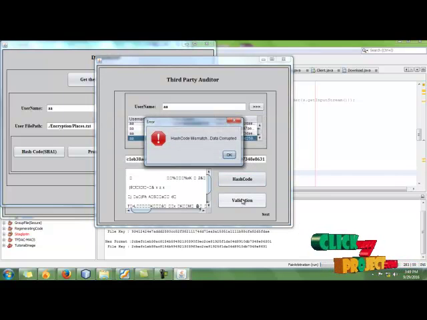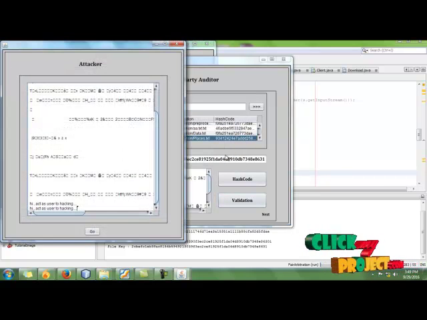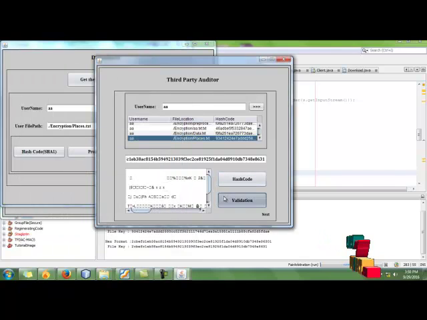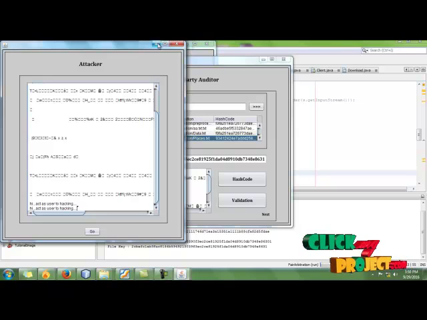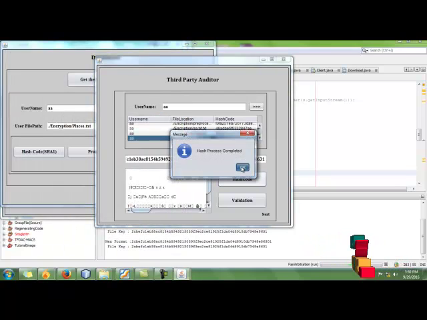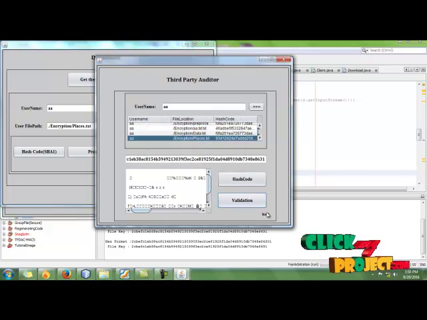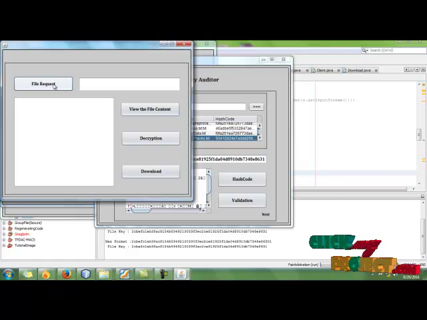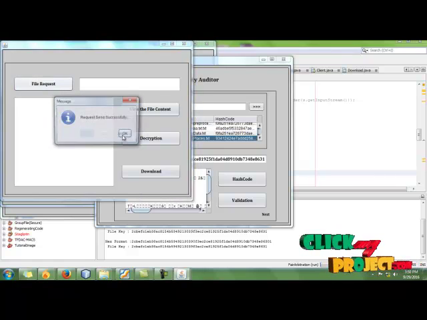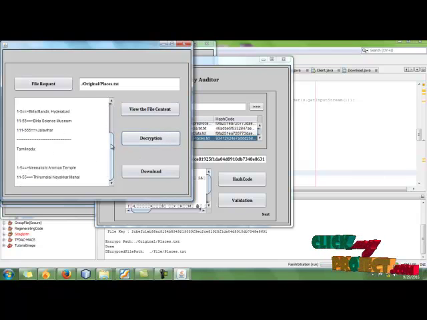After that, it validates. Here some hash code is mismatched, so the data is corrupted. After that it validates, and it indicates the error. And next, the user requests the file from the server. After that, they view the file and apply the decryption.